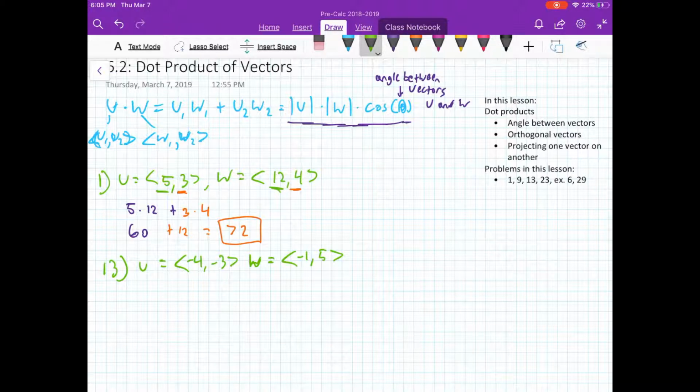We know how to find the dot product of u and w, and we know that it equals the magnitude of u times the magnitude of w times the cosine of theta. So we can just plug those things in and solve for theta. Here's how we do it.